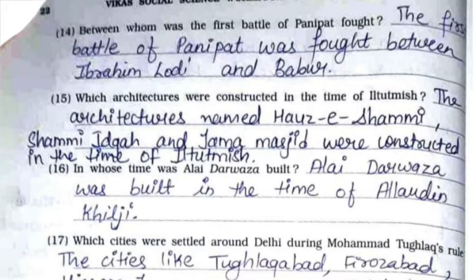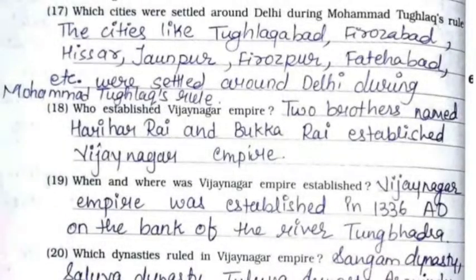15th, which architectures were constructed in the time of Iltutmish? The architectures named Hauze Shammi, Shammi Idgah and Jama Masjid were constructed in the time of Iltutmish. 16th, in whose time was Alai Darwaza built? Alai Darwaza was built in the time of Alauddin Khilji. 17th, which cities were settled around Delhi during Muhammad Tughlaq's rule? The cities like Tughlaqabad, Firozabad, Hisar, Jaunpur, Firozpur, Fatehabad, etc. were settled around Delhi during Muhammad Tughlaq's rule.